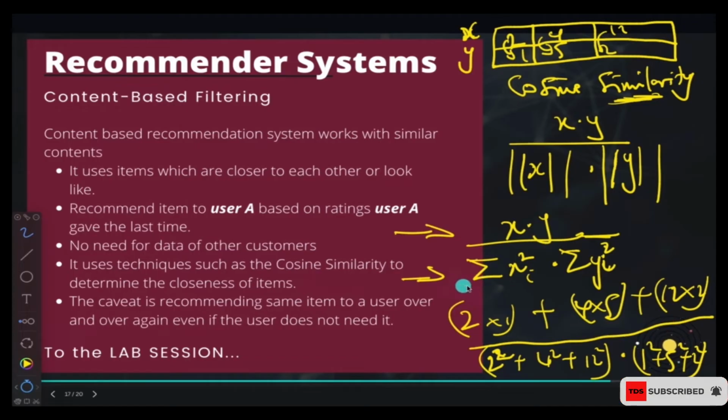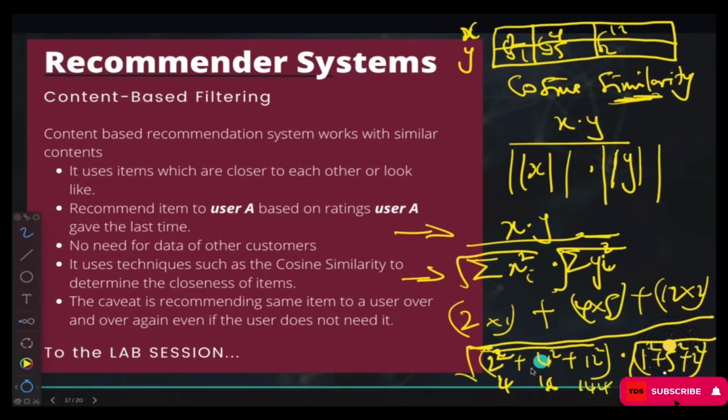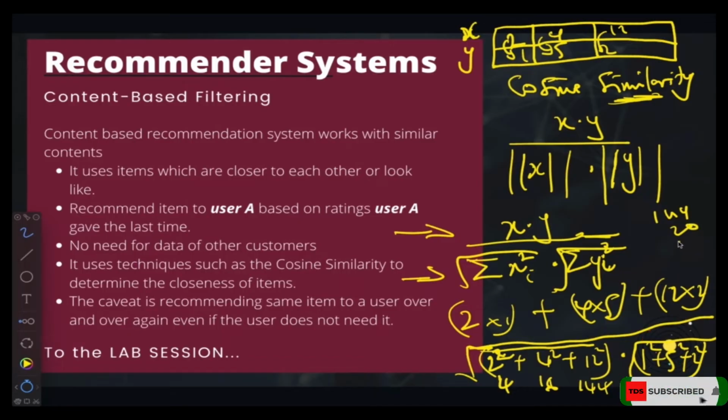There's actually a root over there. We need to find the root of that. So once we are done, we find the root of this, and the root of that. Here we have something like 4, that is 2 squared, plus 16, and 12 squared is something like 144. So if you add this, 4 plus 16 is 20, and then plus 144, which is going to give us 164.